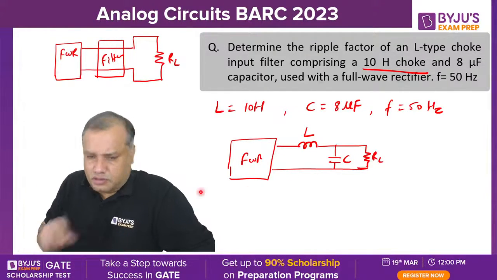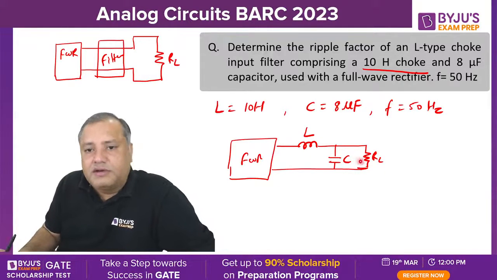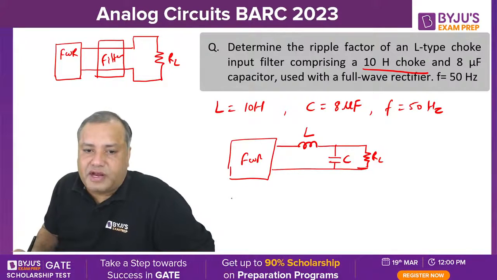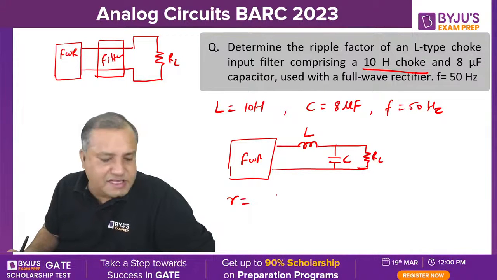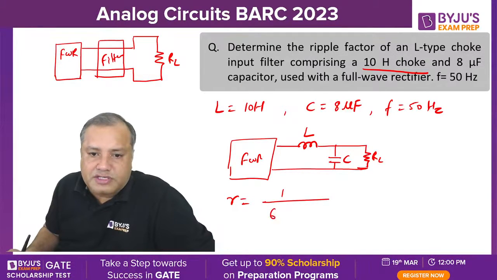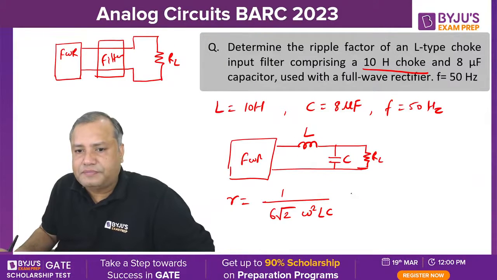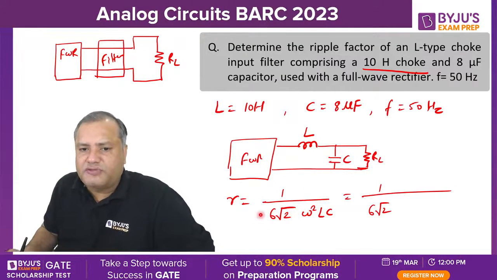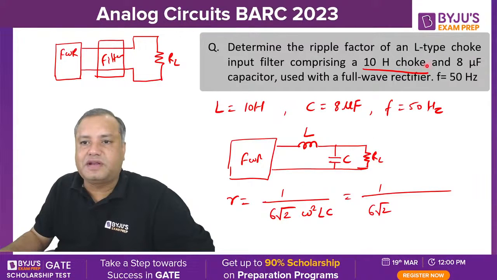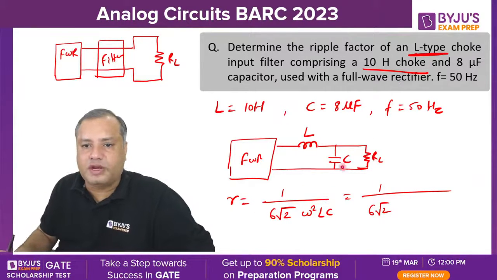Now students, for this circuit, that is rectifier along with L section filter, ripple factor formula is modified as 1 upon 6 root 2 omega square LC. Omega is nothing but 2 pi f. So here each and every value is in front of you. So this is the formula for ripple factor for L section filter, that is L type filter. Remember this, or choke input filter.